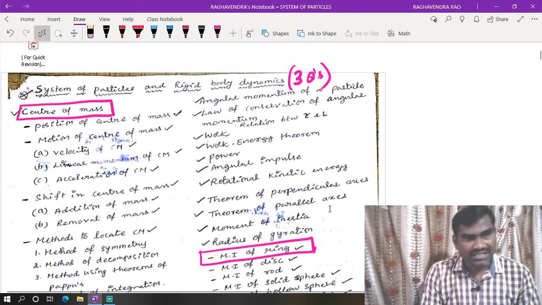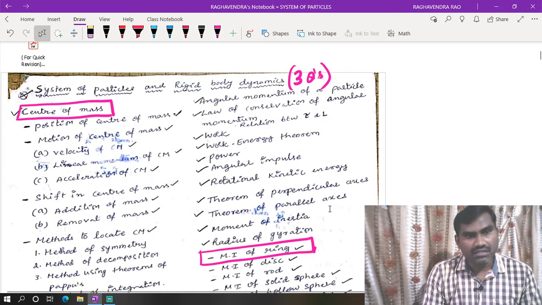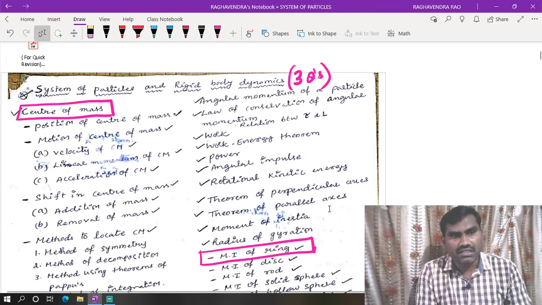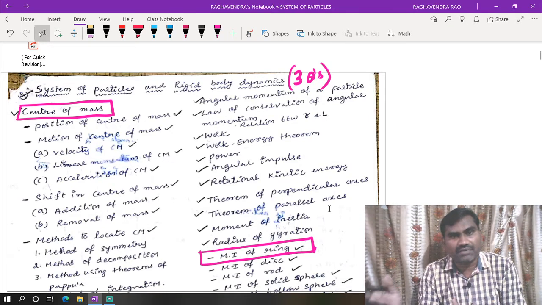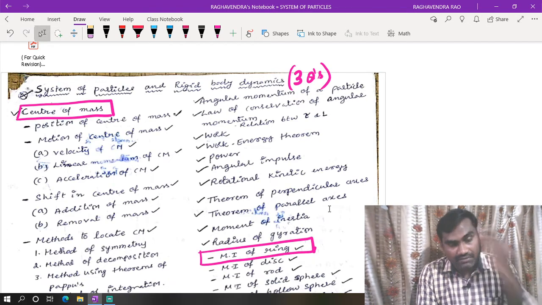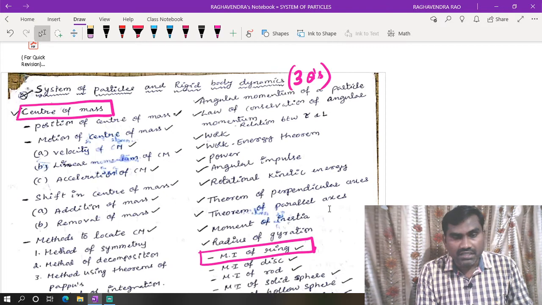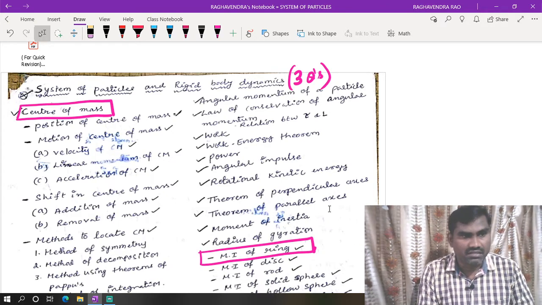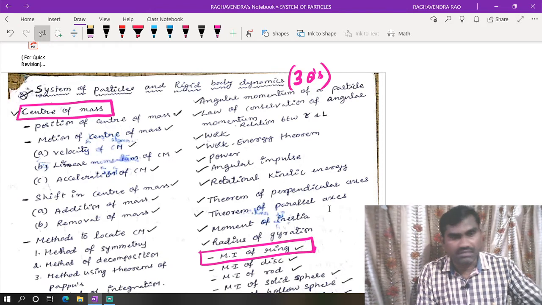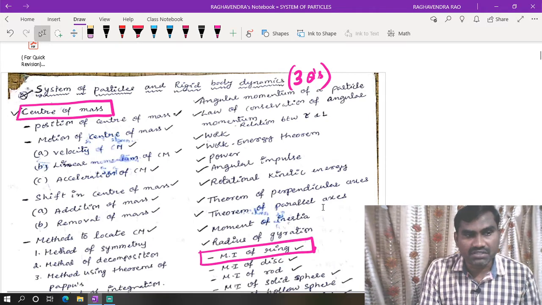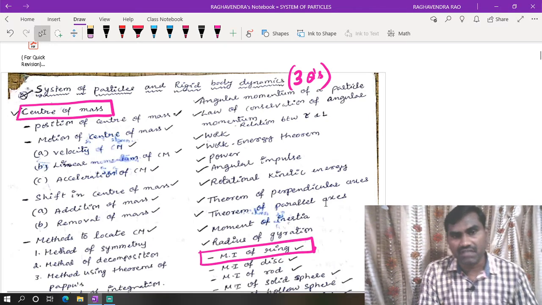Now here, the center of mass, moment of inertia, and rotational dynamics. Rotational dynamics we can learn easily by comparing with translatory motion, the chapter of motion in a straight line. In the NTA National Test Abhyas papers, which they provided for practicing for the examination in this pandemic situation, they gave many questions from the topic of rotational dynamics.